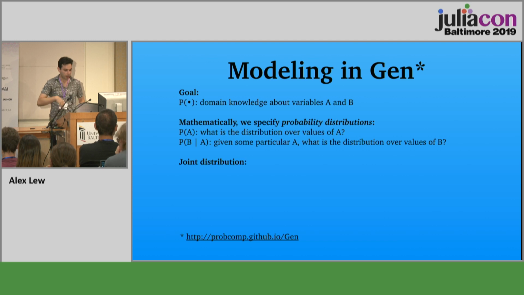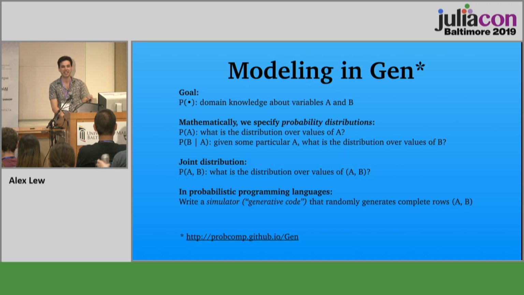And probability theory tells us that specifying these two things separately is the same as just specifying one big probability distribution over all of the variables, the A and the B. So we just need to say what combinations of rent, dirty city, clean city, and state are likely, and which combinations are unlikely. So we need some way of expressing that, and that's what Gen is going to have to give us.